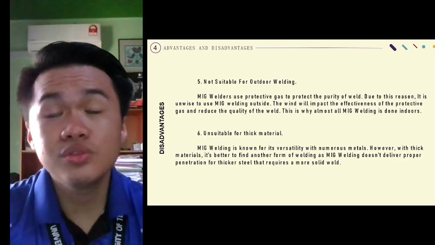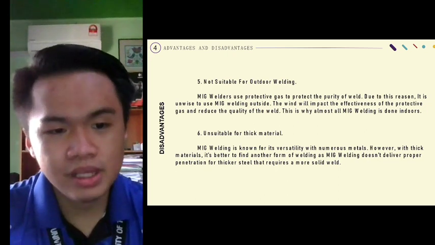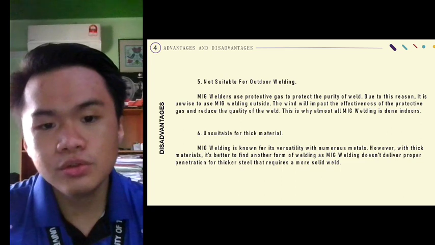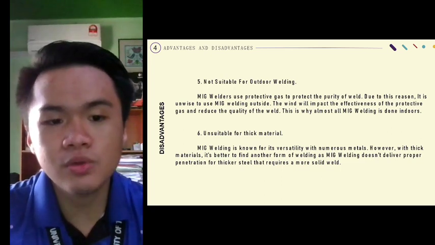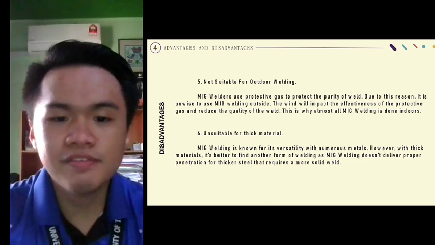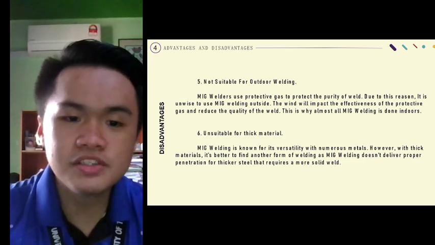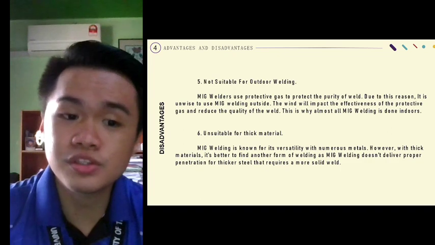Number 5. Not suitable for outdoor welding. MIG welders use protective gas to protect the purity of the weld. Due to this reason, it is unwise to use MIG welding outside. The wind will impact the effectiveness of the protective gas and reduce the quality of the weld. This is almost why all MIG welding is done indoors.